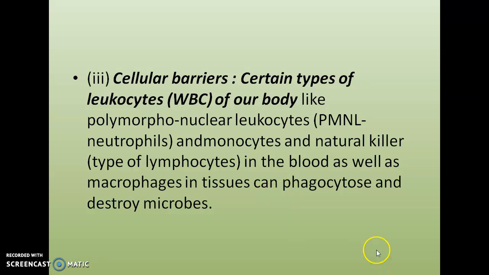These types of cells undergo a mechanism termed phagocytosis. They can engulf the foreign material and have the ability to kill it, and this process of engulfing is termed phagocytosis. A similar mechanism is seen in the amoeba, that is phagocytosis.